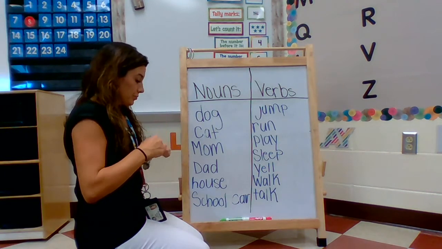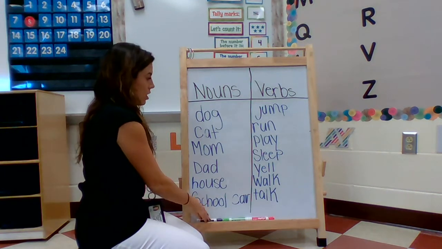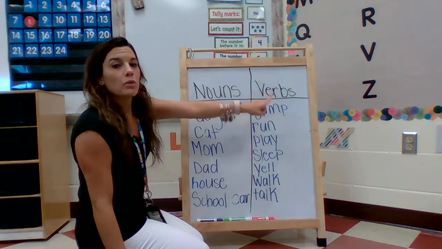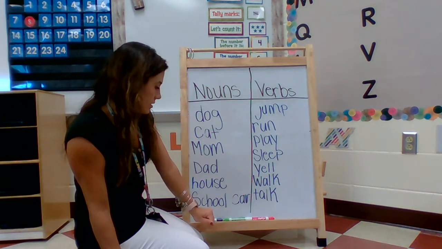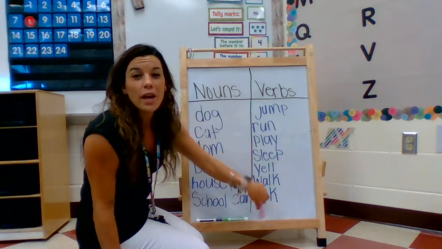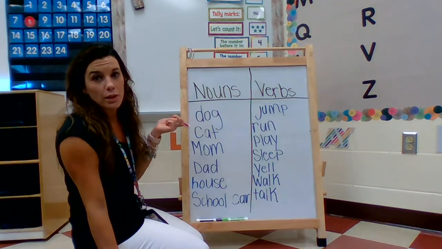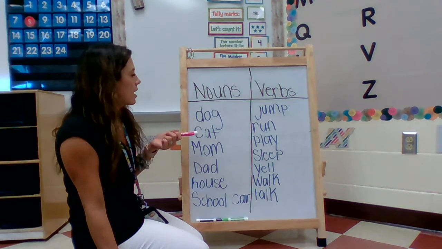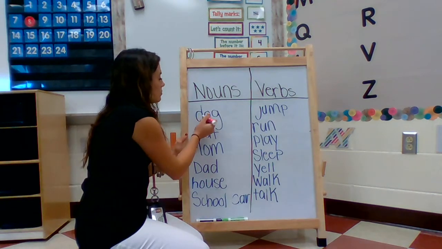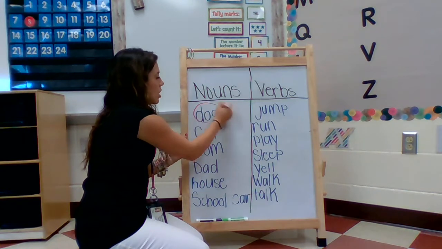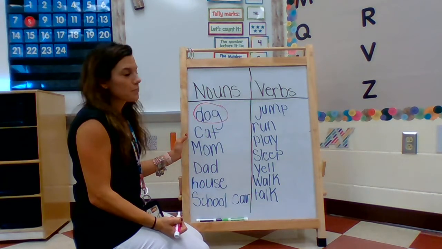Now, I am going to choose one noun and one verb to use for my simple sentence. And it can be whatever. You don't have to do what I'm doing. I'm just showing you the process, okay? So, I love dogs. They're my favorite animal. So I'm going to use a dog as my noun, okay?